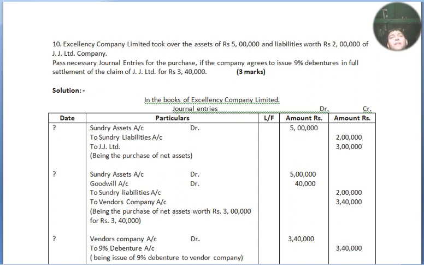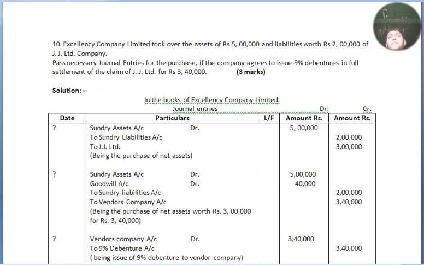Sundry assets account debited, sundry liabilities account credited, to JJ Limited account. Here sundry assets 5 lakh, sundry liabilities 2 lakh, and the difference JJ Limited needs to get from Excellency Limited is 3 lakh. We can understand. To vendor company account, 9% debenture of rupees 3,40,000.